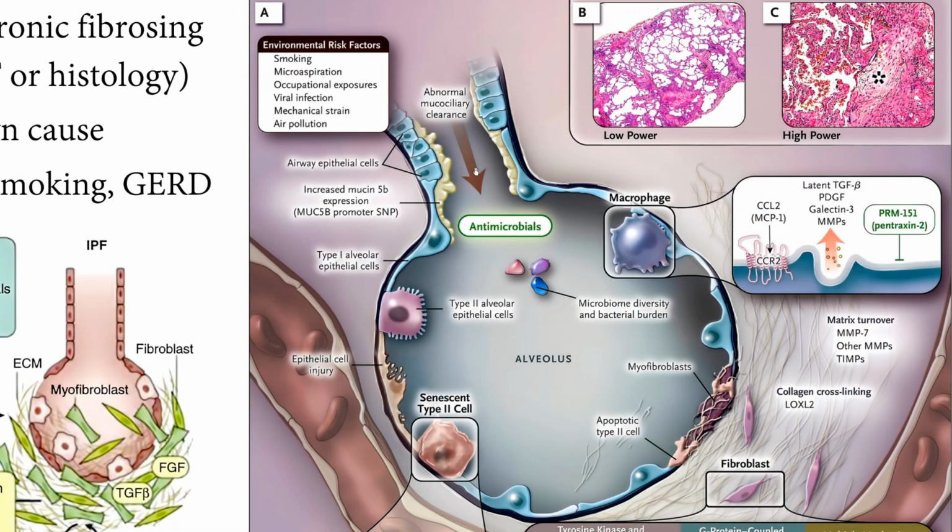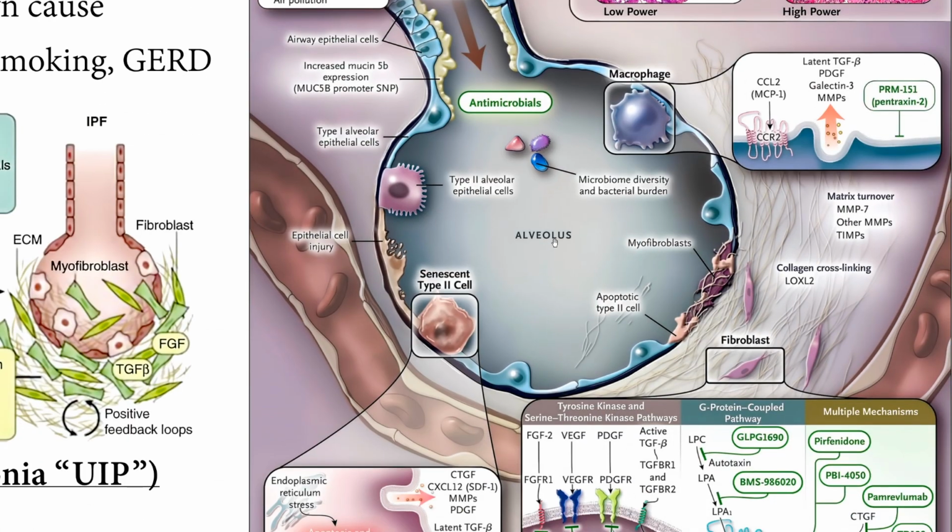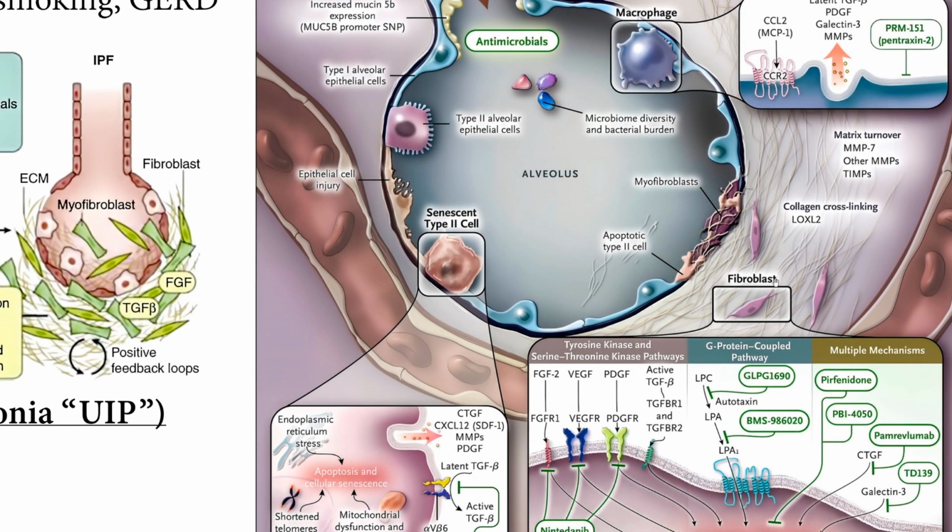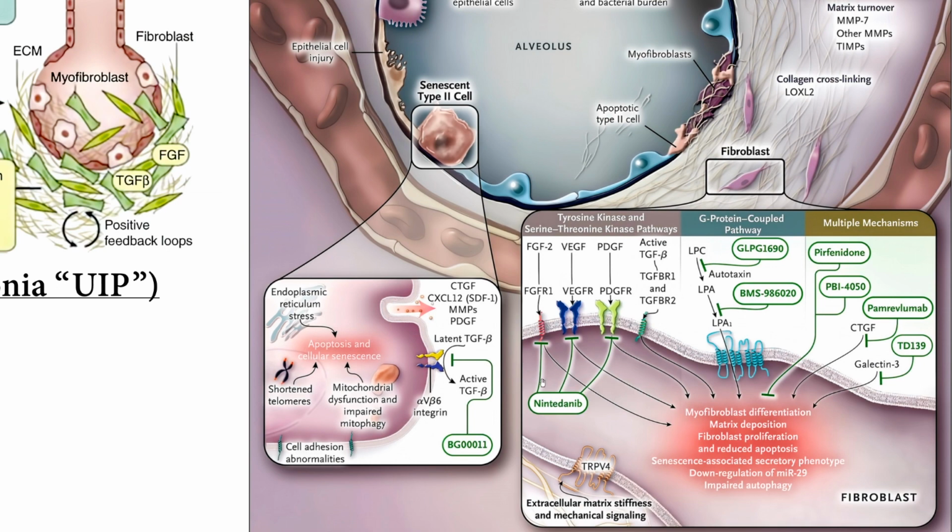Now this diagram clears some of the pathogenesis. Now it's mostly, as you said, associated with smoking, microaspiration, like as we said in GERD, occupational, viral, mechanical, air pollution. They can lead to fibroblastic activation through different mechanisms, as you can see here.